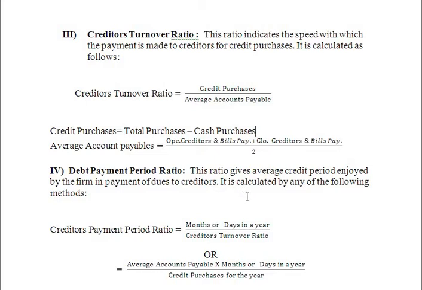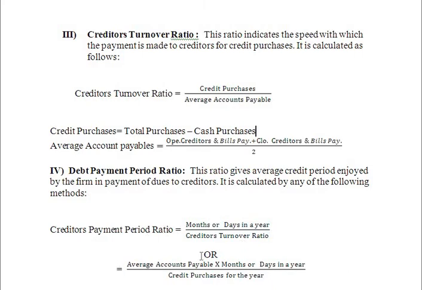It is calculated by any one of the following methods. Creditors payment period ratio is equal to months or days in a year divided by creditors turnover ratio. This is one method.